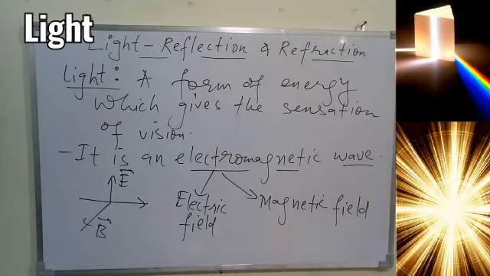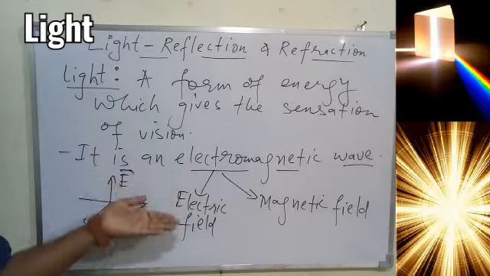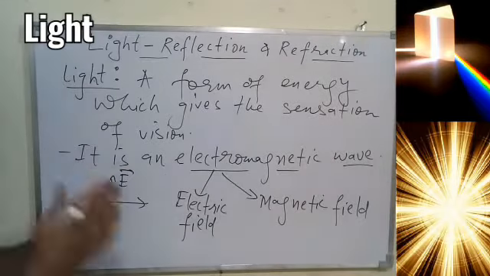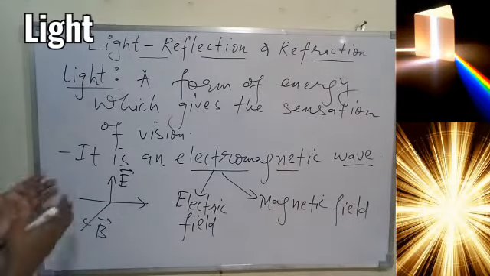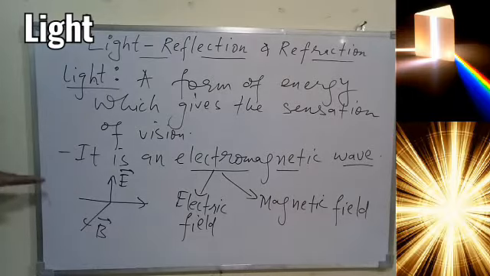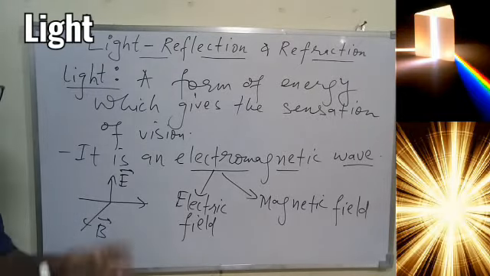That is more than enough for class 10. So we can say the direction of light, the electric field and the magnetic field, all three are perpendicular to each other. Only this much you should have.